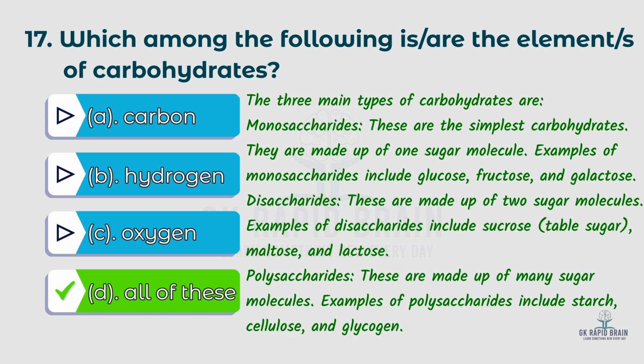The 3 main types of carbohydrates are monosaccharides. These are the simplest carbohydrates. They are made up of one sugar molecule. Examples of monosaccharides include glucose, fructose, and galactose. Disaccharides: these are made up of 2 sugar molecules. Examples of disaccharides include sucrose, table sugar, maltose, and lactose. Polysaccharides: these are made up of many sugar molecules. Examples of polysaccharides include starch, cellulose, and glycogen.